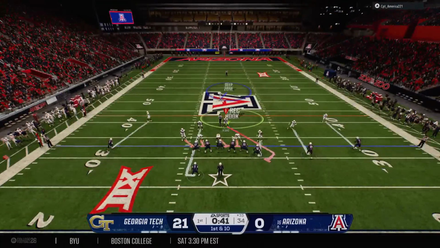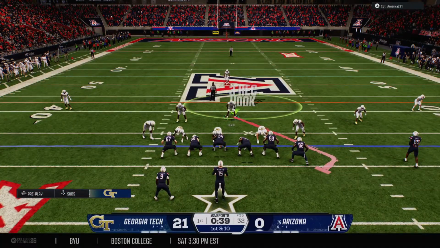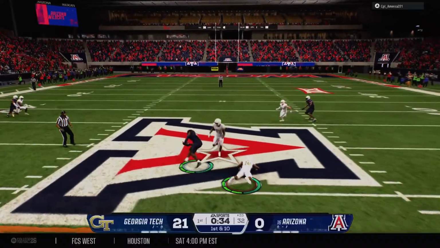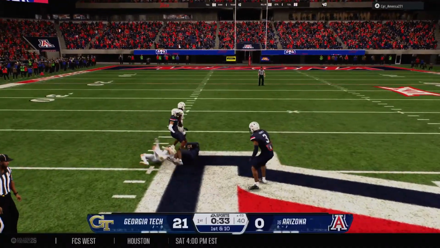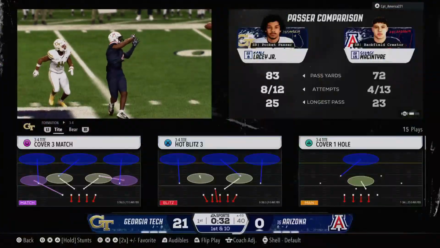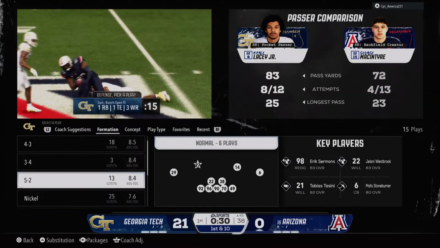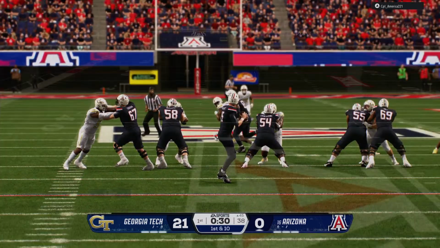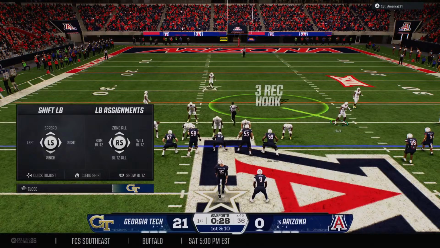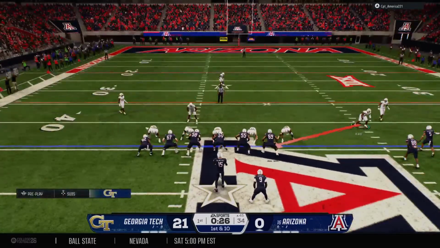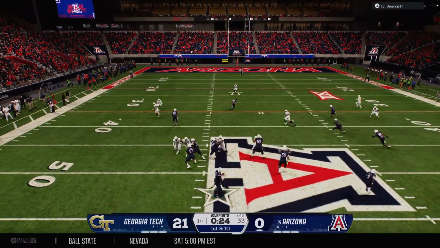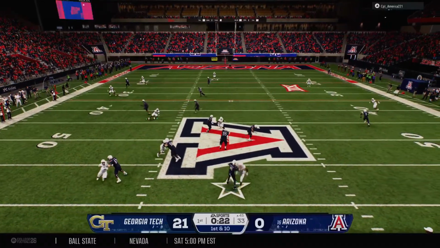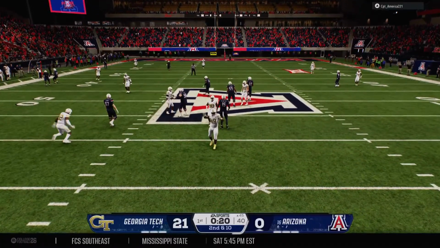New set of downs after the completion. On target over the middle. And he was off to the races, and he gets it to the 45. And I love the awareness by the wide receiver on that play, because I'm not sure that route was supposed to be that deep. You've got to wonder if the receiver decided maybe to adjust the route a little bit to make sure that he got the first down.